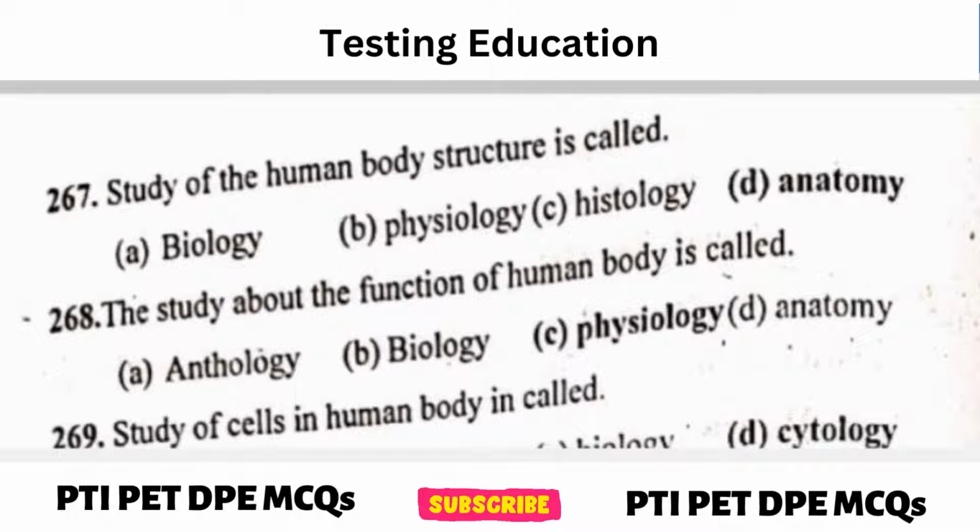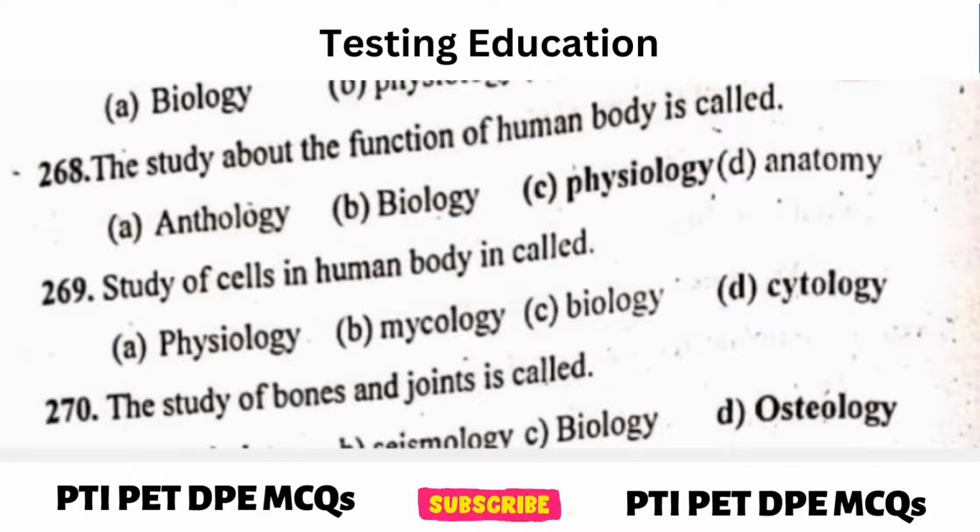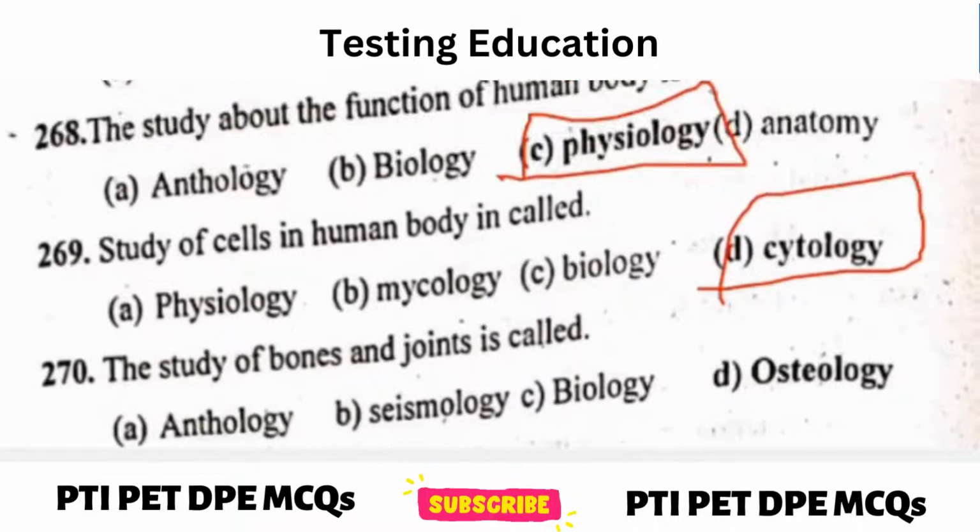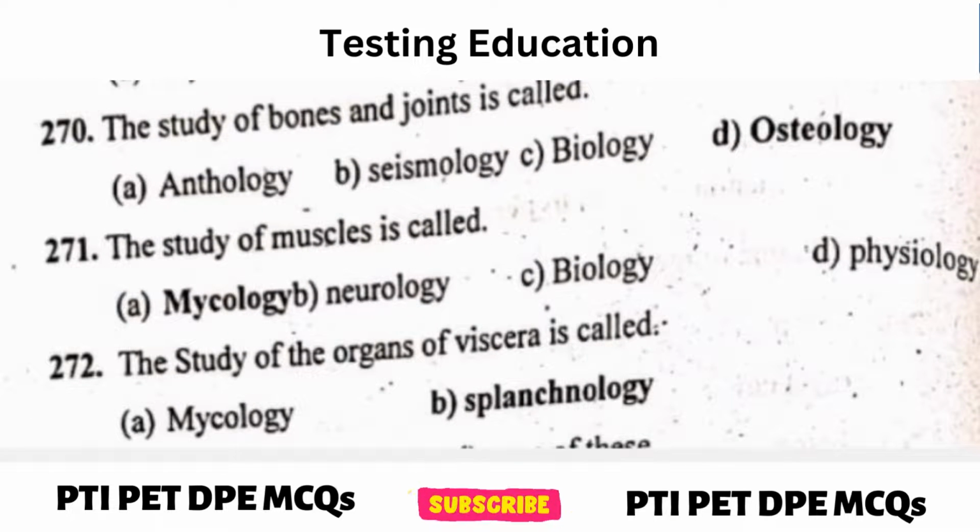Next question. Study of human body structure is called? Answer, anatomy. Next. The study about the function of human body is called? Answer, physiology. Next question. The study of cell in human body is called? Answer, cytology. Next question. The study of bone and joint in human body is called? Answer, osteology.